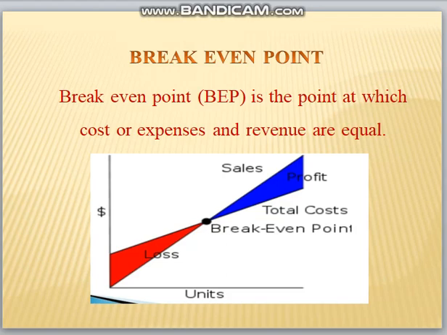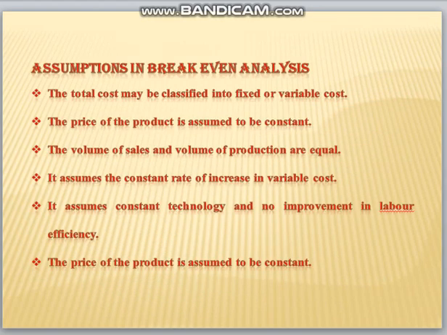Let us see some assumptions which we take during this break-even analysis. The total cost is classified into two types, that is fixed cost and variable cost. This price cost should be assumed constant at all stages.